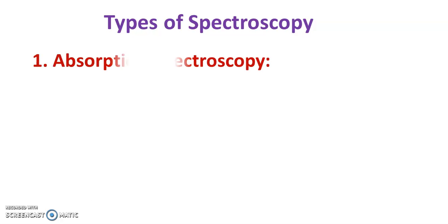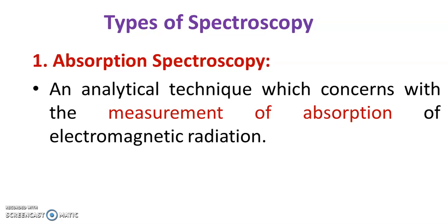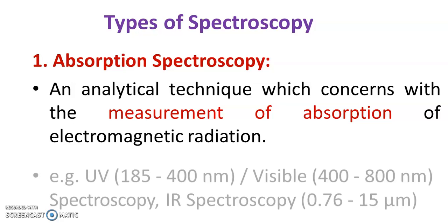There are two types of spectroscopy depending upon whether radiation is absorbed or emitted. The first type is absorption spectroscopy. In this analytical technique, one measures the absorption of electromagnetic radiation by the sample. It may be solid, liquid, or gas.